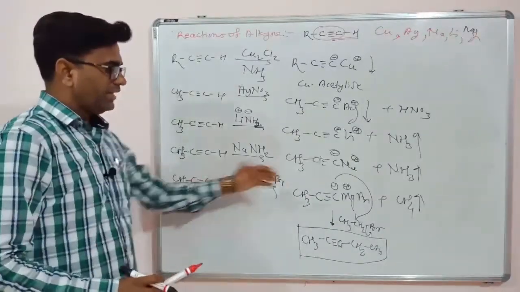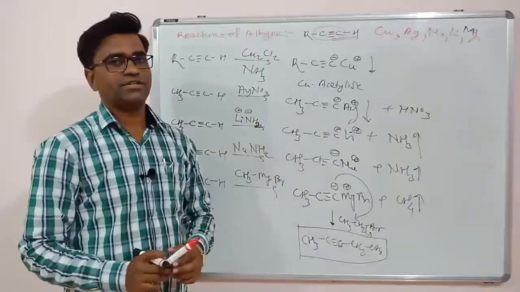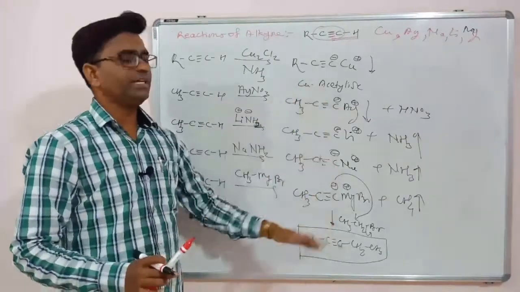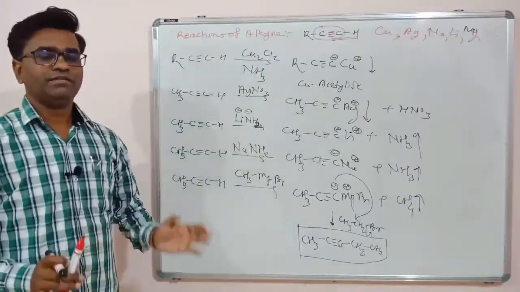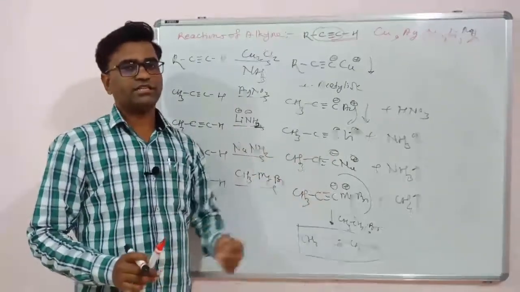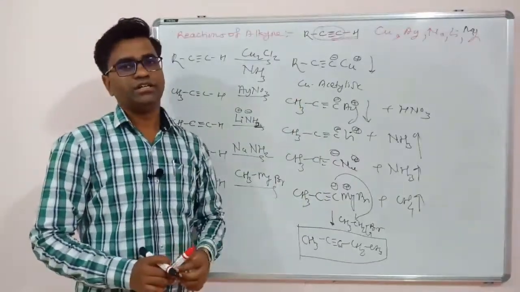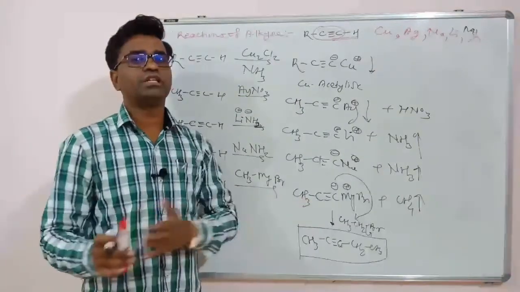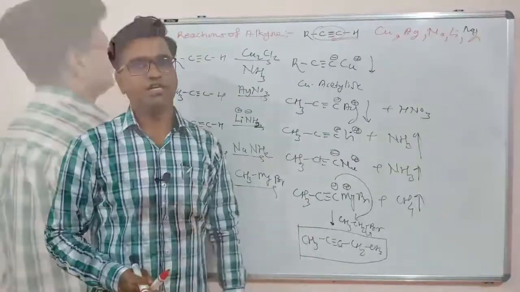So for the preparation of higher alkynes, these metal acetylides are useful. As we know, they react very well with primary alkyl halides. With secondary or tertiary alkyl halides, they show an elimination reaction. Now I will show the ozonolysis reaction for alkynes.